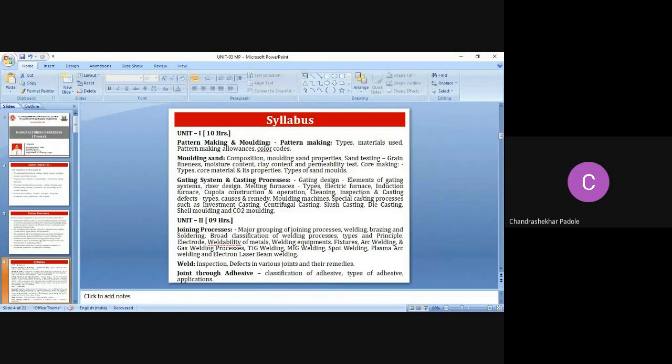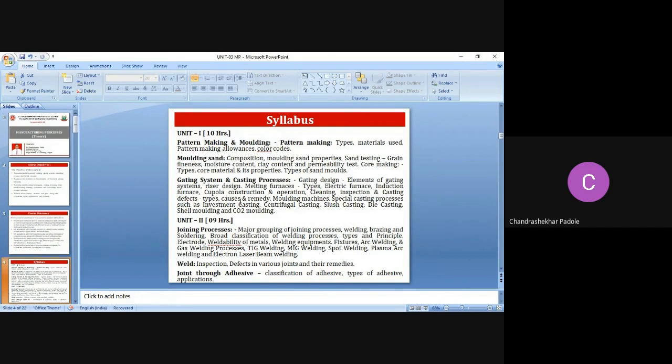Then molding machines, special casting process such as the investment casting, centrifugal casting, slush casting, die casting, shell molding and CO2 molding. All this we have to study in the casting processes. Then unit number 2, what is included in the unit number 2 by the university? Joining process. That is the major grouping of the joining process we have to study, right? How the joining processes are grouped mainly, that is welding, brazing, soldering, right?